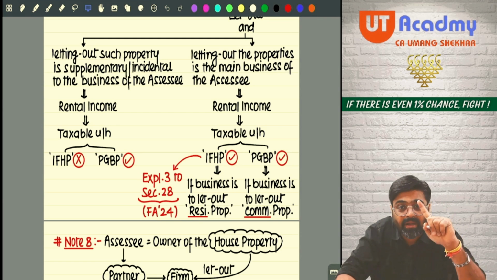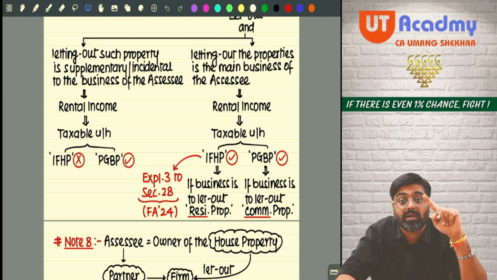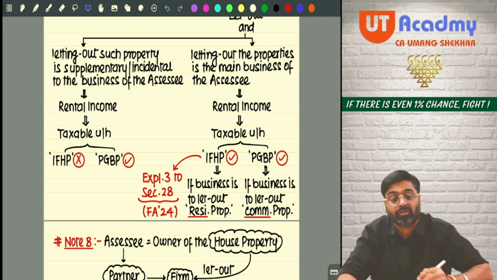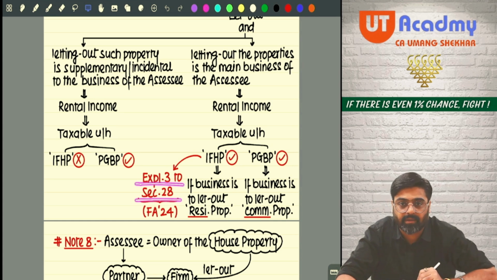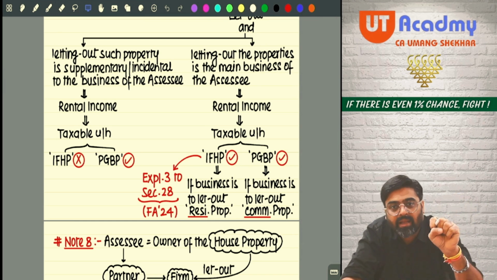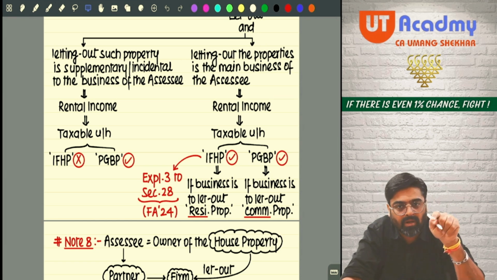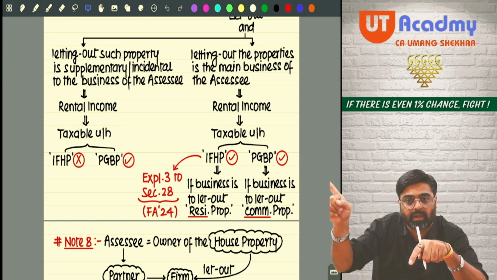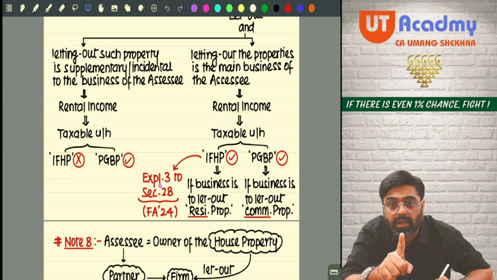This year one amendment came in the PGBP head under section 28. Section 28 is a charging section, because it is the first section of the PGBP head. There was one explanation introduced this year, Explanation 3 to section 28. As per this explanation, even if your business is to let out properties, the rental income earned by you will not be taxable under PGBP as per the Supreme Court judgment. It will be taxable under the house property head only, if the properties let out by you are residential in nature.